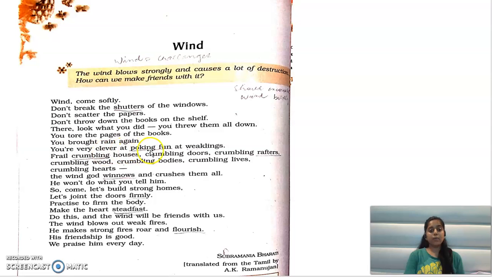You are very clever at poking fun at weaklings. So here also personification is used. You are very clever. Who is "you" here? You is the wind. The poet is saying to the wind, you are very clever at poking fun at weaklings. You are very clever, you are very quick, and poking fun means making fun of someone. You are very quick at making fun of those who are weak, weak things. Okay, so you are very clever,